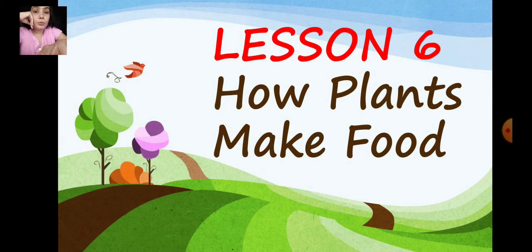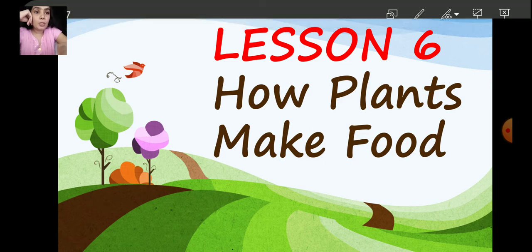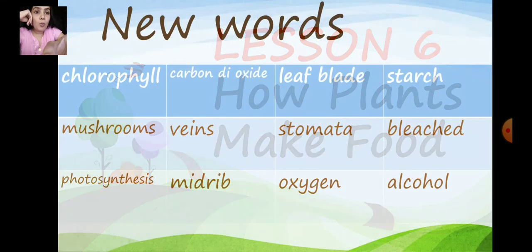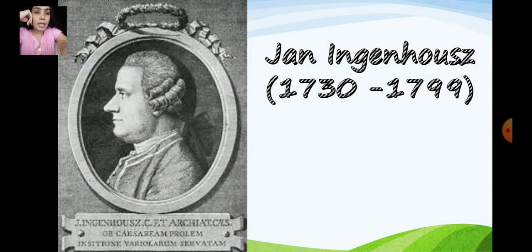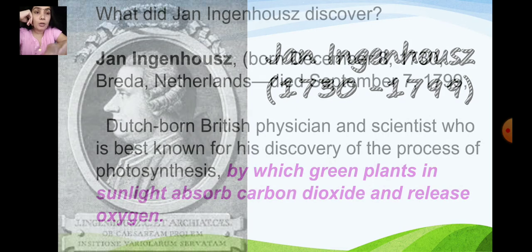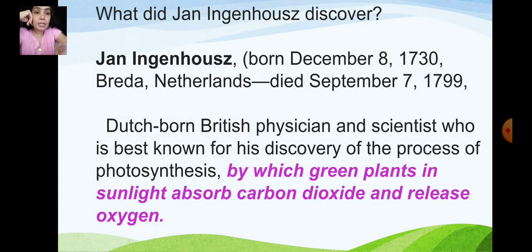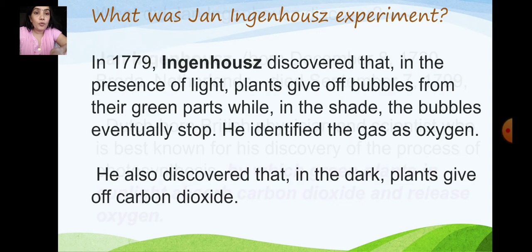So we learned how plants make food in chapter 6. We also learned some new words and about the scientist Jan Ingenhousz. He discovered the process of photosynthesis.